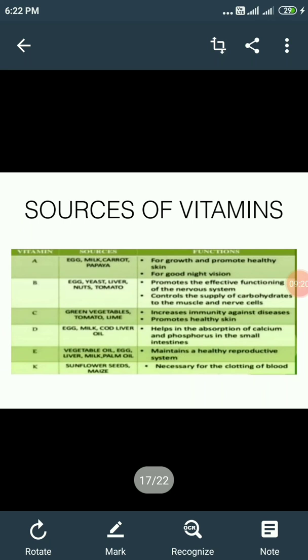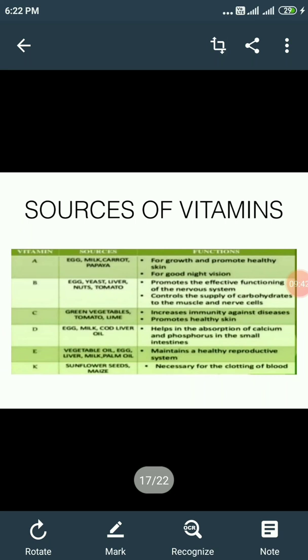Now some sources of vitamins are also given. There are different types: vitamin A, vitamin B, vitamin C, vitamin D, vitamin E, vitamin K, and we obtain them from different sources, and their functions are also different.